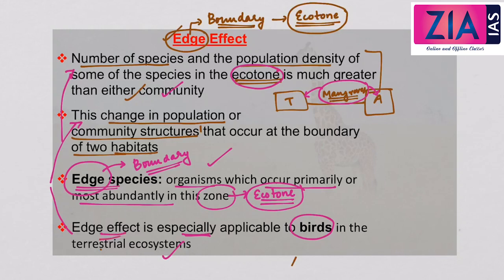Now edge effect in terrestrial ecosystem is mostly applicable to birds. So in case of terrestrial ecosystem, let us take one example. For example, the density of birds is greater in ecotone than in forest and desert. So birds is a very good example, where in the ecotone we will see an abundance of bird species as compared to forest and desert. Forest and deserts are two types of terrestrial ecosystem, and in the transitional zone we will see more number of birds.